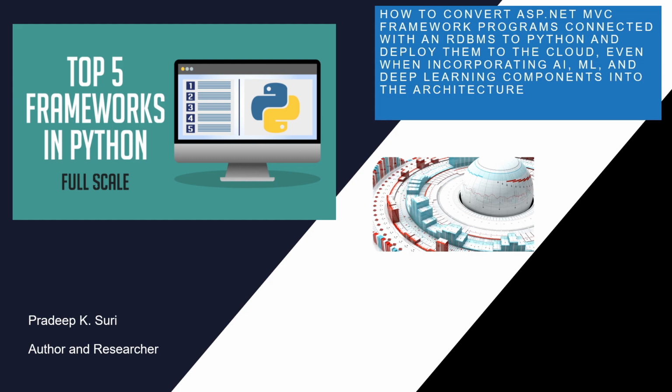2. Choose Python frameworks and libraries. Identify Python frameworks and libraries suitable for AI, ML, and deep learning tasks. For example, you can use TensorFlow, Keras, PyTorch, or scikit-learn for ML and deep learning, and Django, Flask, or FastAPI for the web framework.